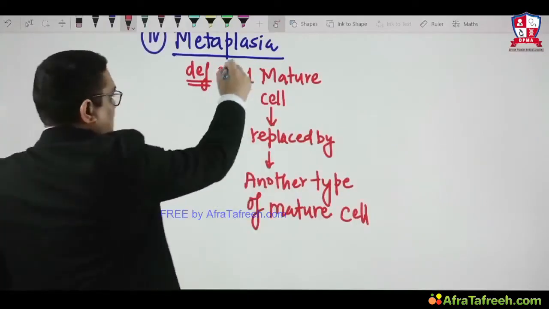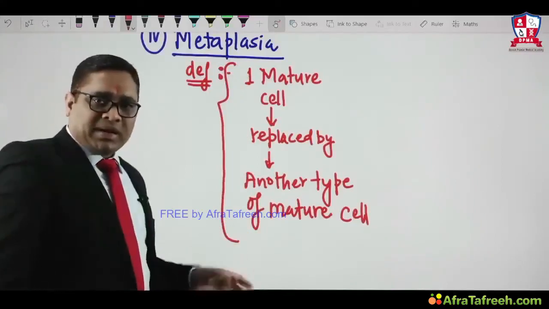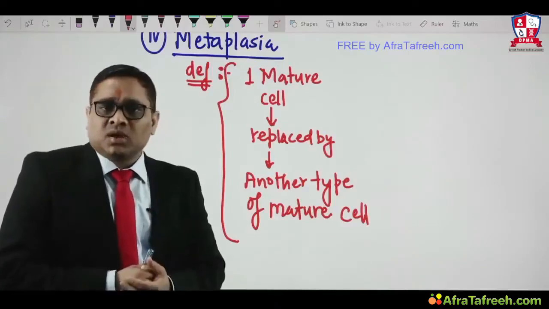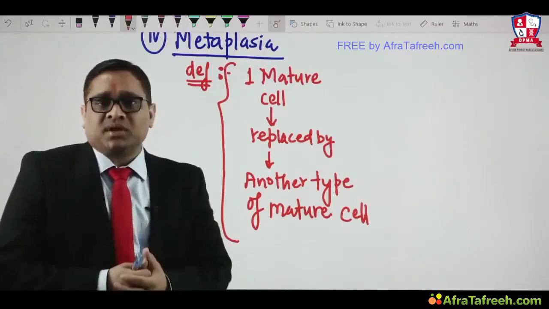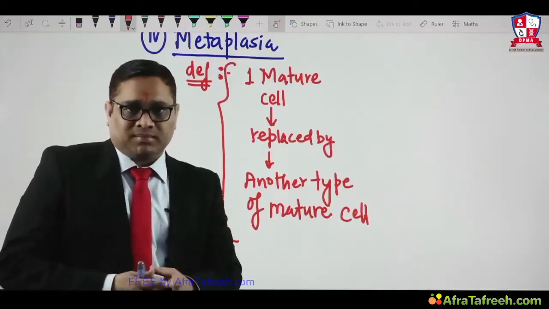So here we have to be very careful, because this topic is also a very interesting topic and a very frequently asked question in our exams, especially All India, AIIMS and JIPMER exams, right?